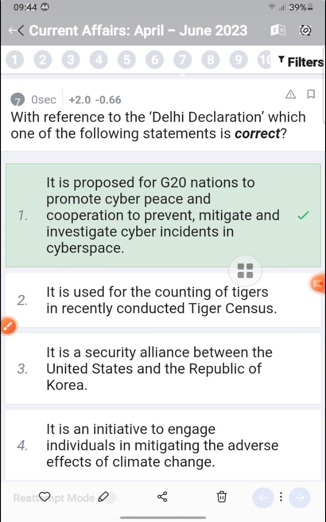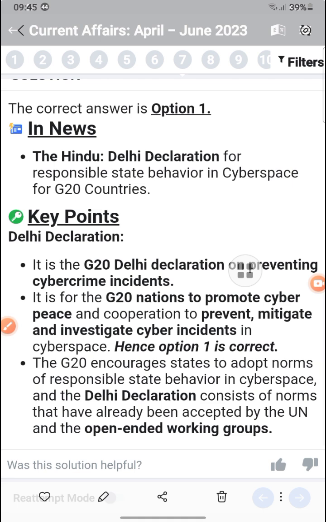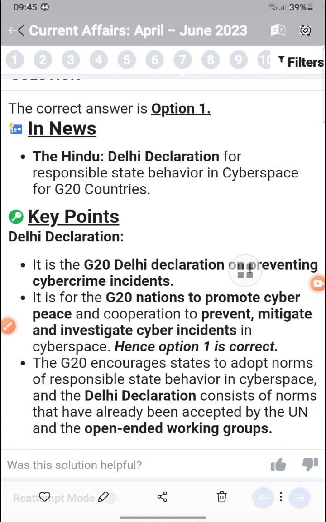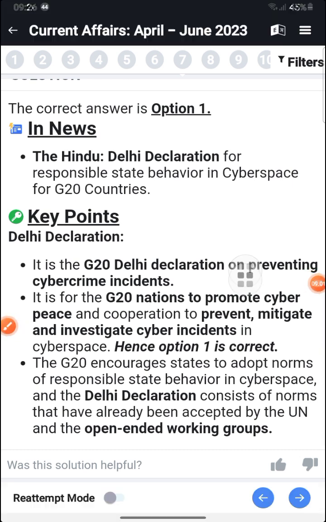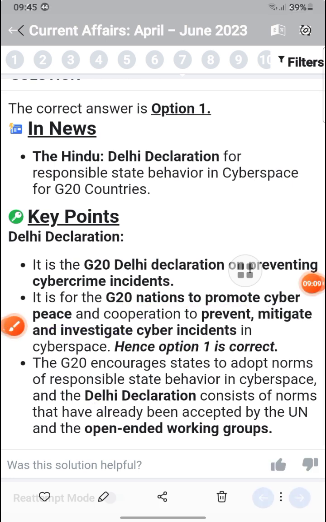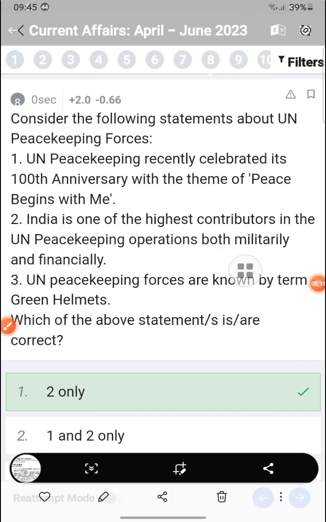With reference to the Delhi Declaration, it is proposed by G20 nations to promote cyber peace and cooperation to prevent, mitigate and investigate cyber incidents. The Delhi Declaration is important for promoting cyber peace and preventing and mitigating cyber incidents. It is connected with the UN open-ended working group and is about reducing cyber attacks.